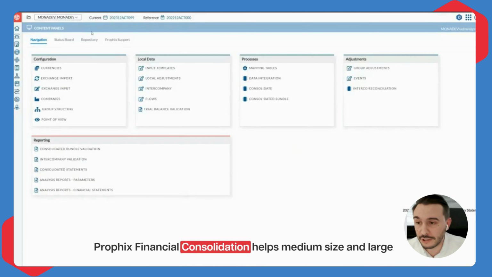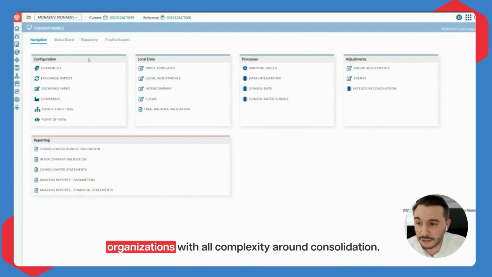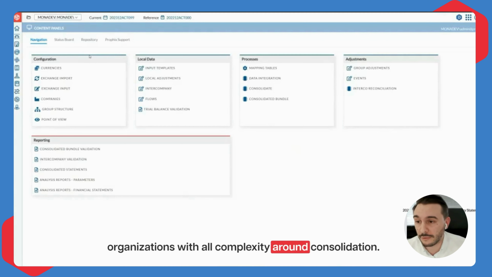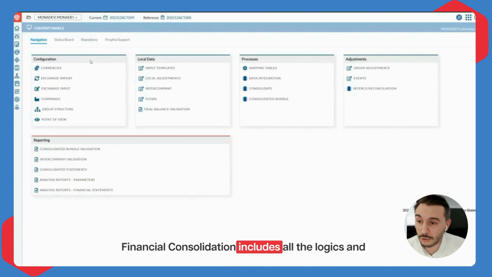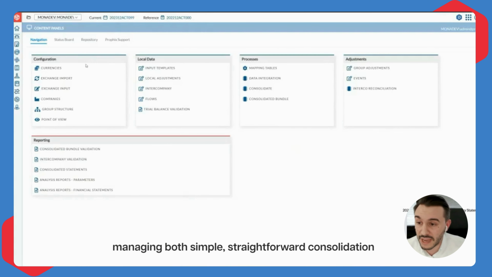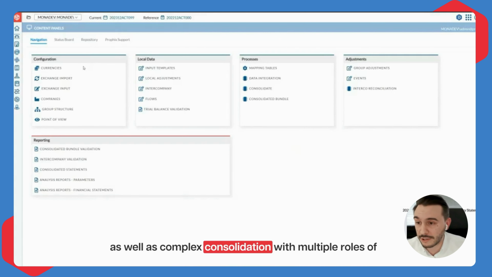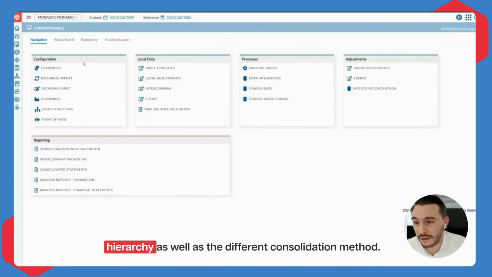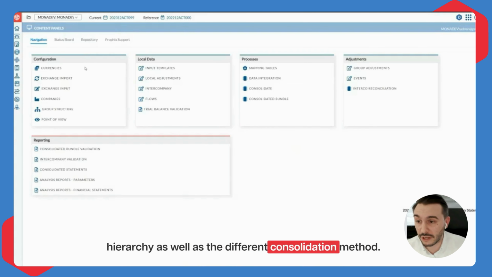Prophix Financial Consolidation helps medium-sized and large organizations with all the complexity around consolidation. Financial consolidation includes all the logic, treatments, and conversion logic required for managing both simple, straightforward consolidation as well as complex consolidation with multiple roles of hierarchy and different consolidation methods.